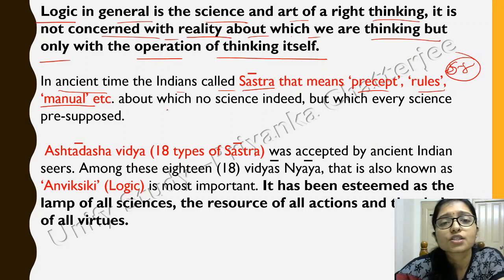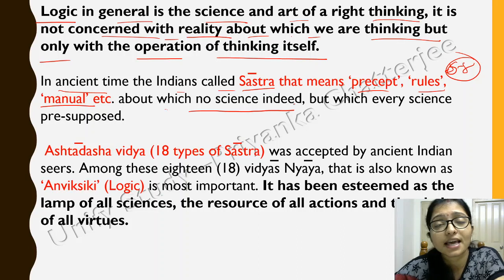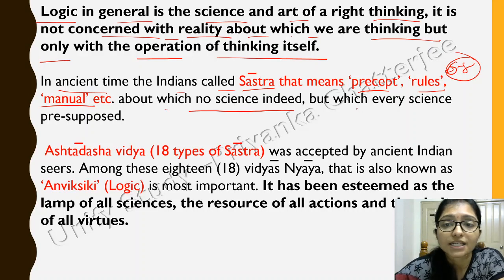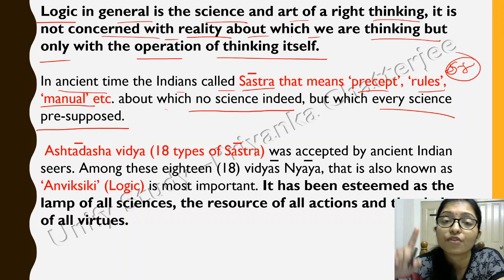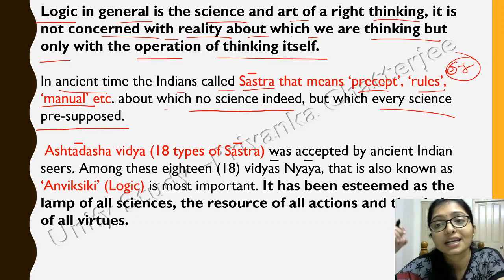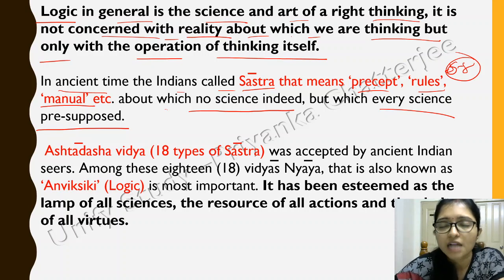Whatever is written in the Shastra, there is no science intended, but which every science presupposed. Presupposed means that was the starting of science, because if you search for everything in the Shastra, every rule in the Shastra, and now you research it, then definitely you will get a reason, a scientific reason behind this. So this is the prerequisite, the presupposed of the science, right?